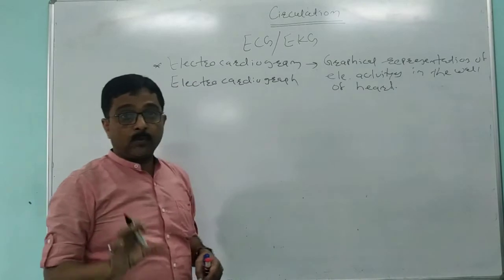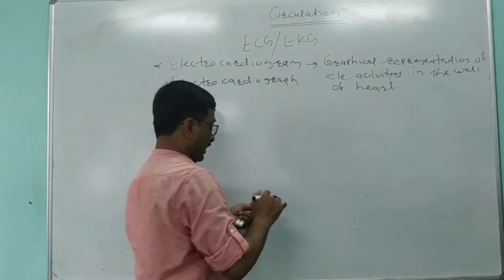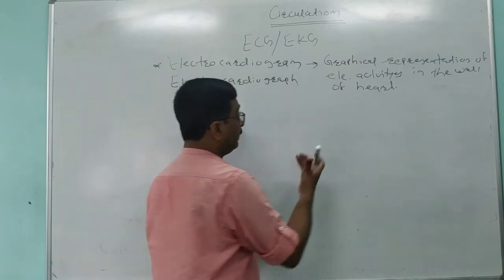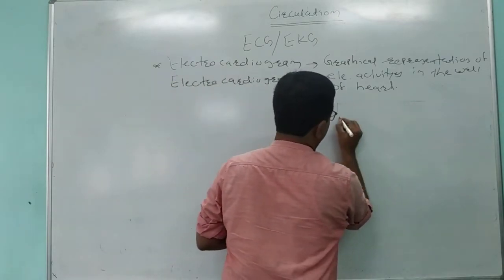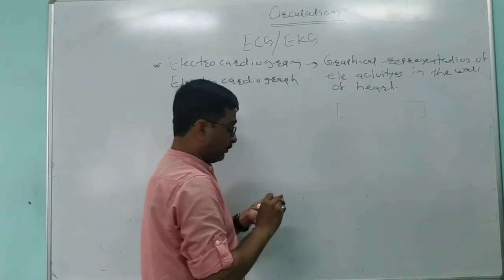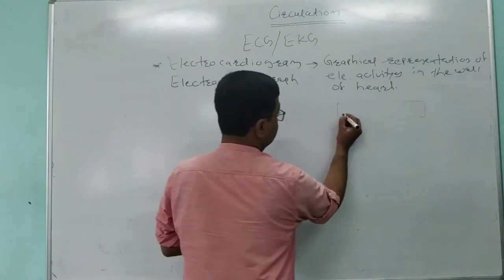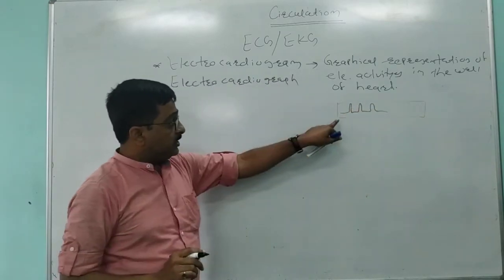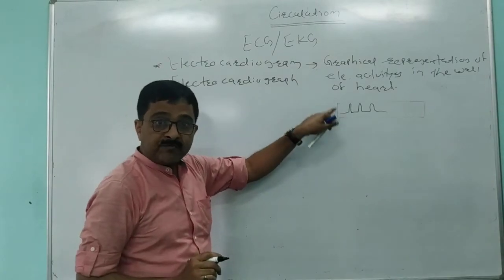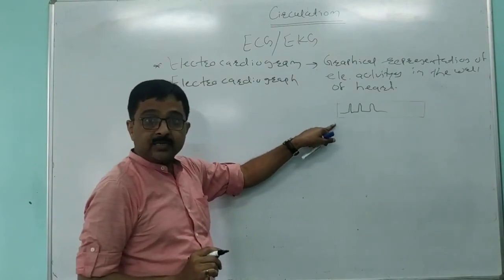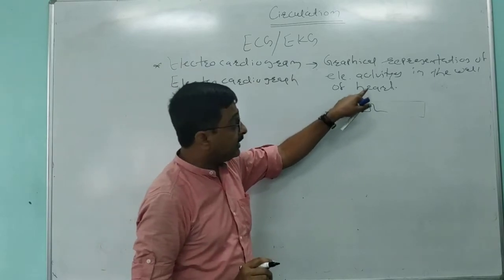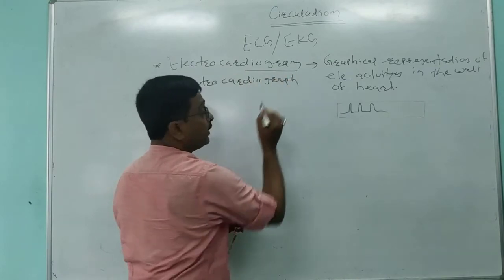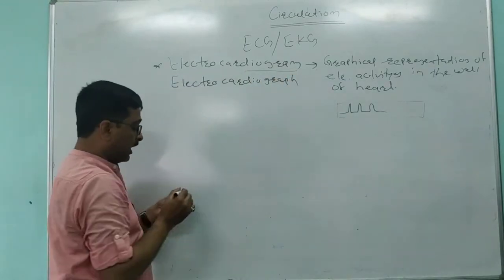Now, most of you have seen a strip of paper like this, and on this strip of paper there is a graphical representation like this. This paper, on which there is a graphical representation of electrical activities in the wall of the heart, is called the electrocardiogram.